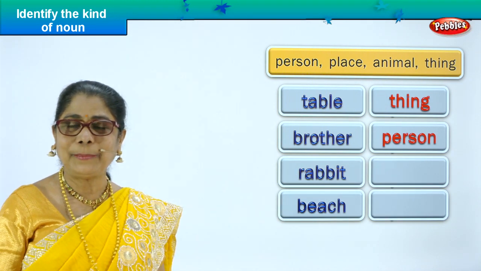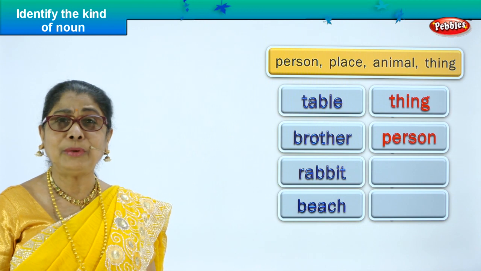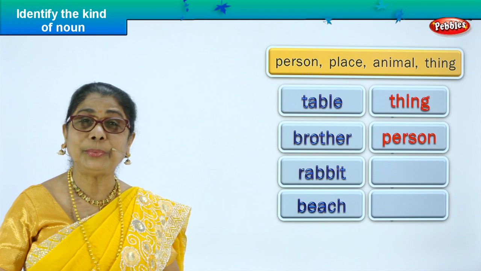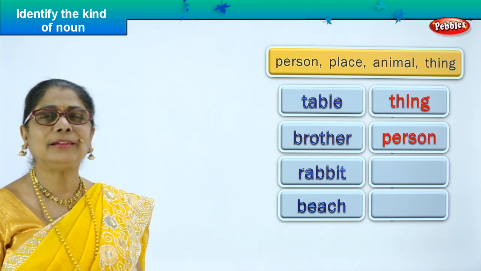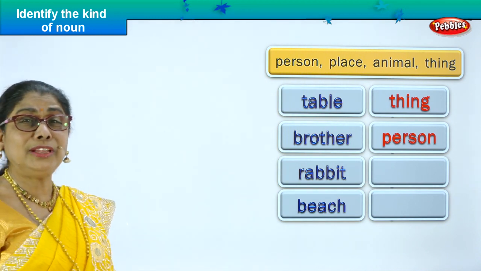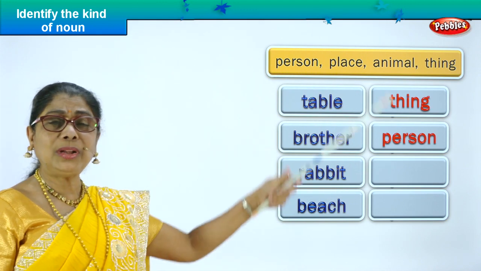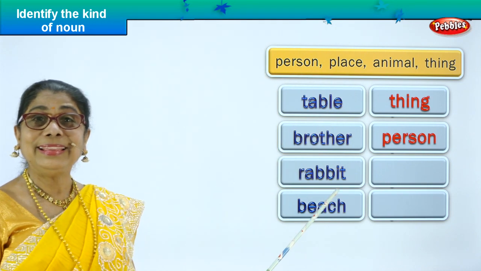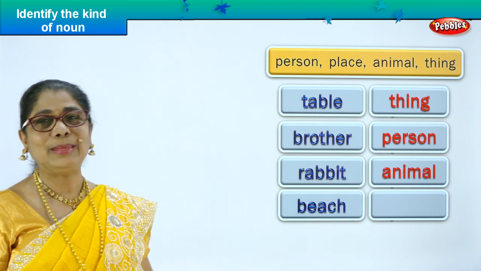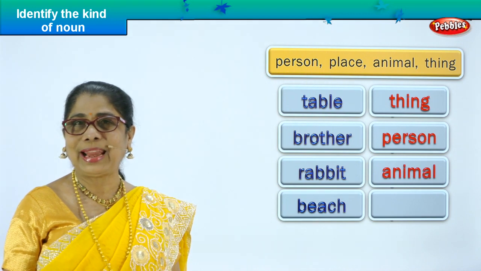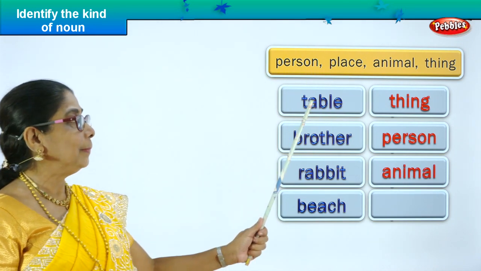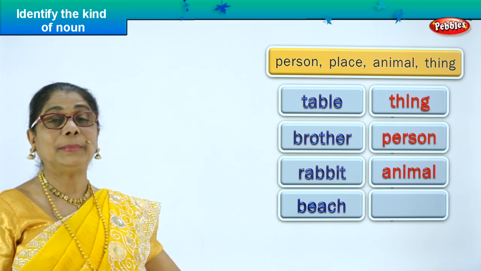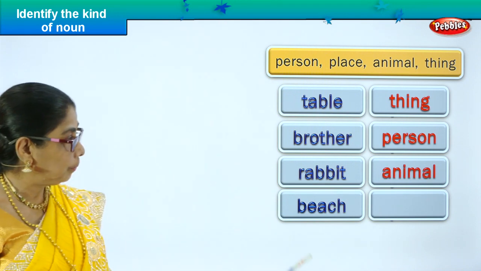Rabbit. What is a rabbit? A cute little animal with long ears and a bushy tail. What does he do? He keeps jumping about, eating carrots, loves carrots and cabbage leaves. What is a rabbit? Person, place, animal, thing? Yes, rabbit is an animal. Very good. Rabbit, animal. Table, thing. Brother, person. Let's look at our last noun.